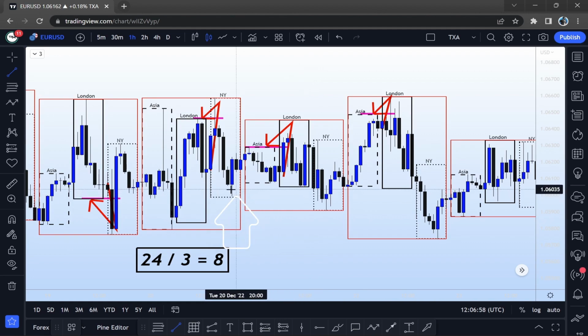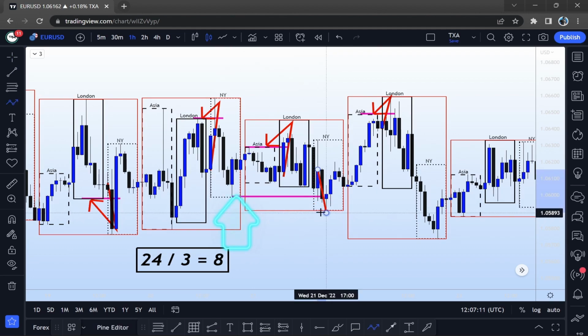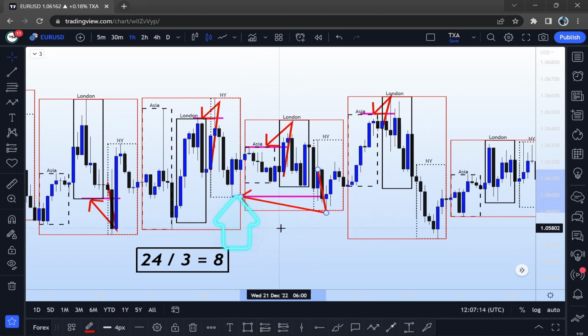The New York Open grabs liquidity from the previous day New York Open, just like so. And this process happens over and over again. The agenda of the banks within each session is to grab liquidity from the highs and the lows, because the highs and the lows is where the liquidity is placed within the Forex market.